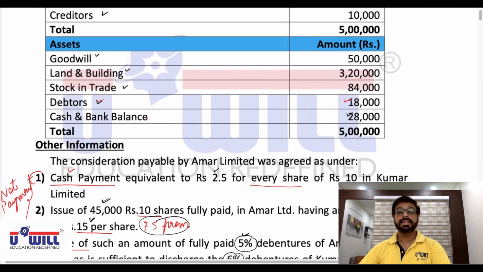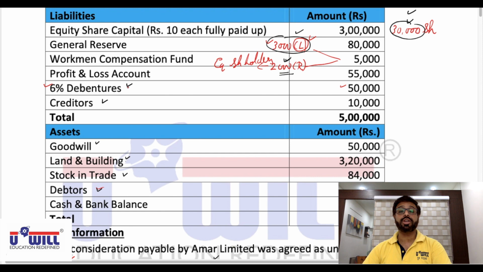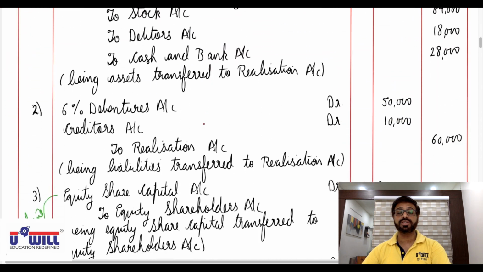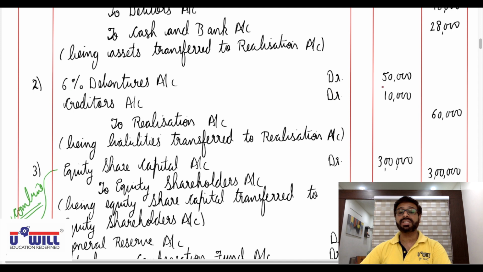Check it. Of the liabilities, only liabilities taken over are transferred to realization account. So this workers compensation liability of 3,000 will not be included in the second entry. The liabilities taken over are debentures and creditors. So liabilities account debit means 6% debentures account debit 50,000, creditors account debit 10,000, to realization 60,000. Check your entry, everyone: 6% debentures account debit 50,000, creditors account debit 10,000, to realization account 60,000, being liabilities transferred to realization account.